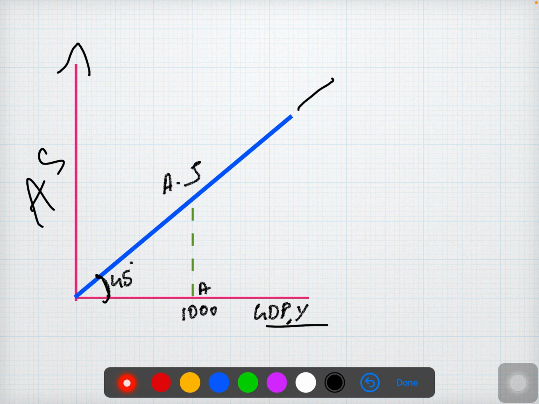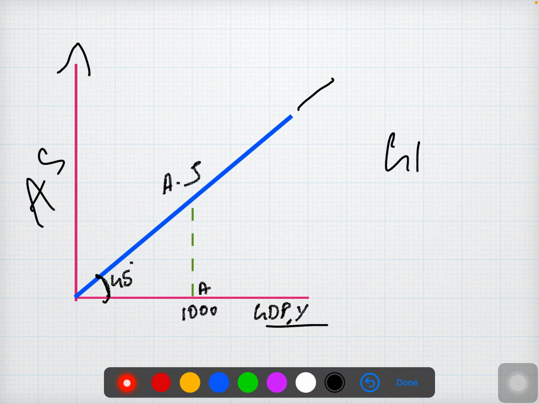Now you can see the green dotted line at point A, and it shows 1000 GDP, income. If GDP is 1000 rupees, I already told you in the last slide, GDP is equal to aggregate supply.